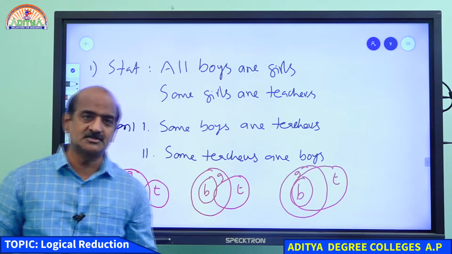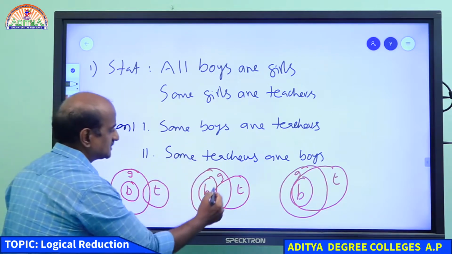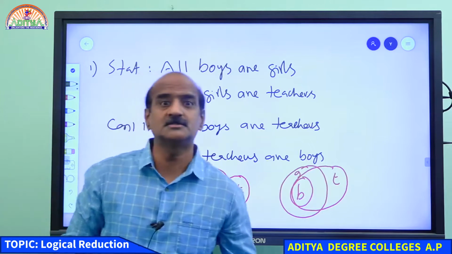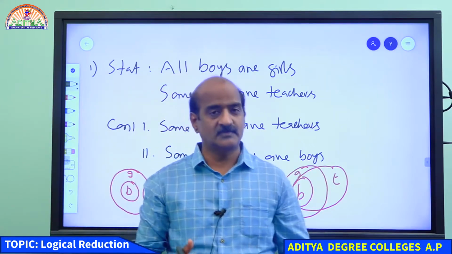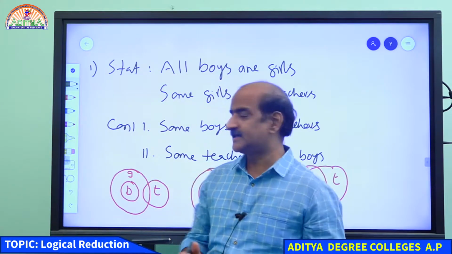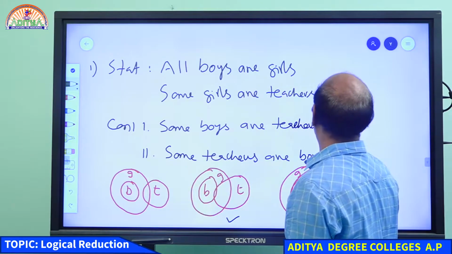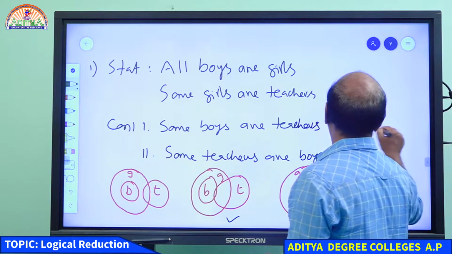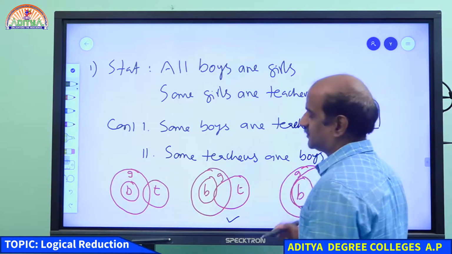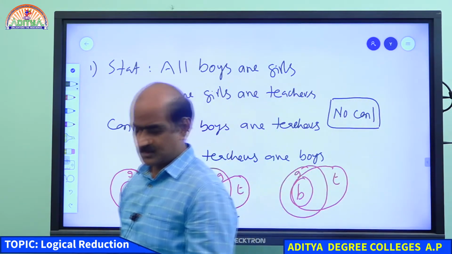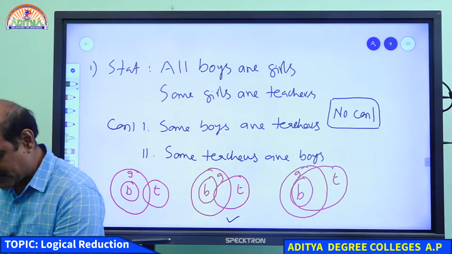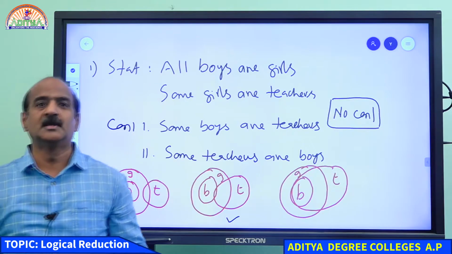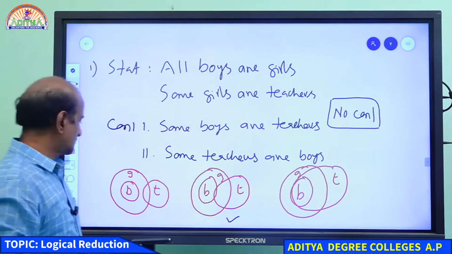Some boys are teachers may be correct from this possibility, but that may not be the possibility, because that is only one of the possibilities. So from this we conclude: no conclusion. Your answer for saying no conclusion is that from the given two statements, we are unable to get any single diagram. Hence, we say no conclusion follows.